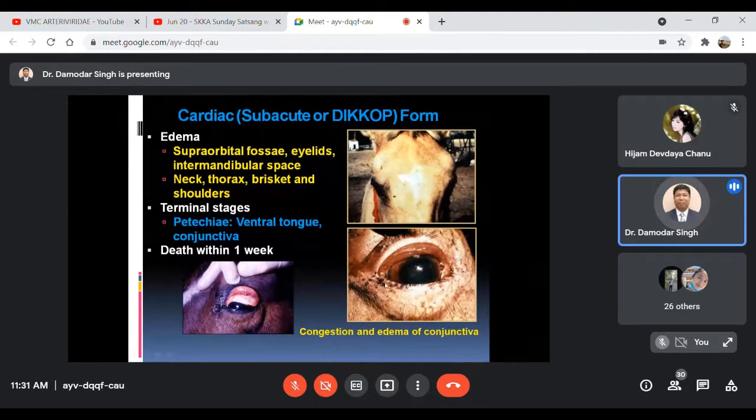Okay, and that occurs within one week. And here is showing congestion and edema of the conjunctiva like this. Supraorbital fossa showing swelling, and also the temporal fossa, as it is also known.